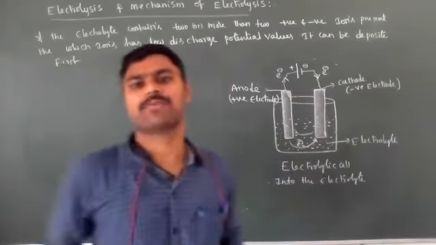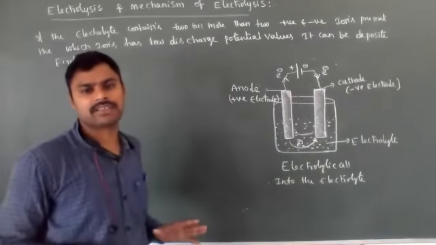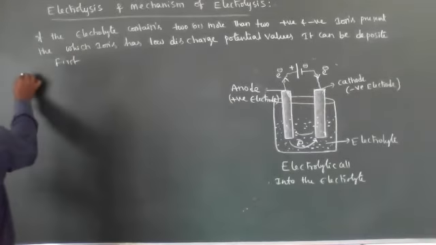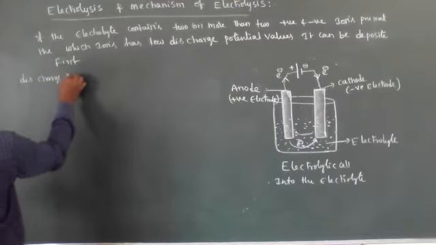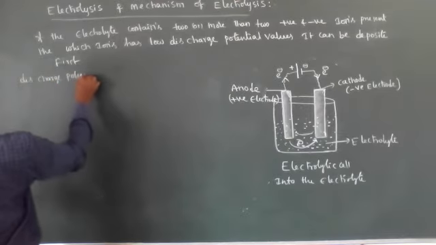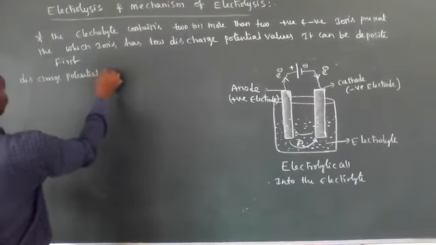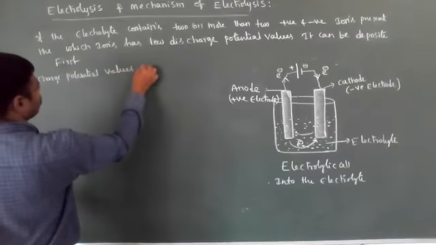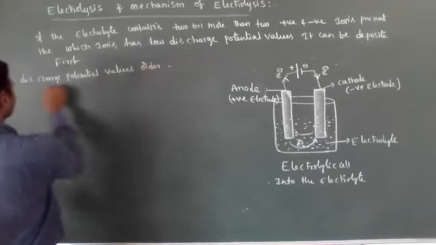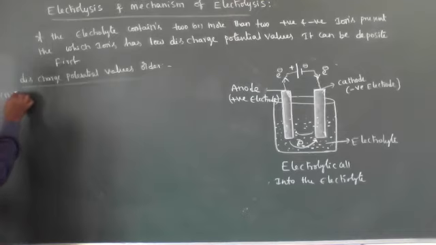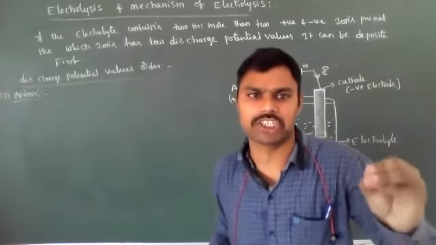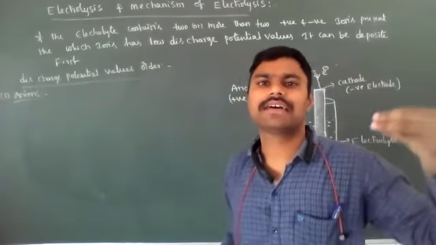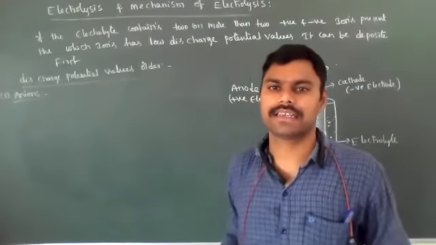Discharge potential values for cations as well as anions are different. The one having more discharge potential value has a very low deposition order.